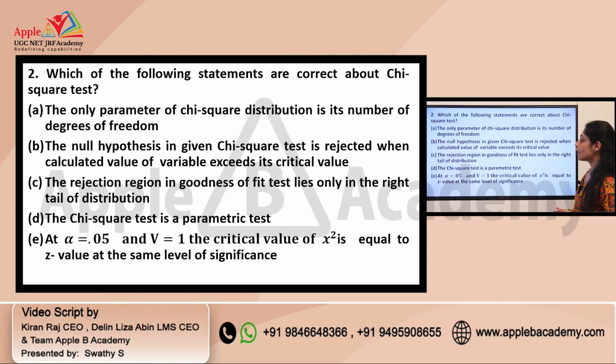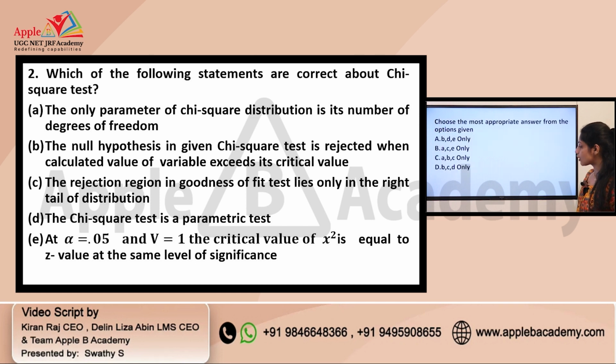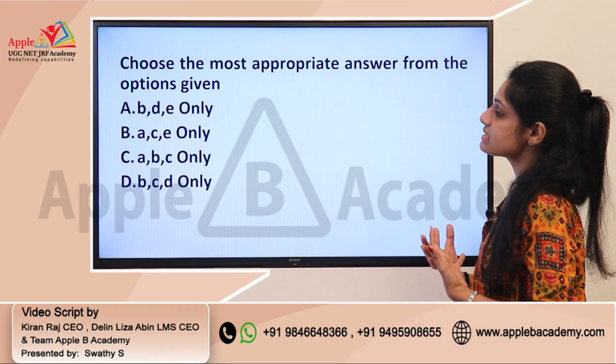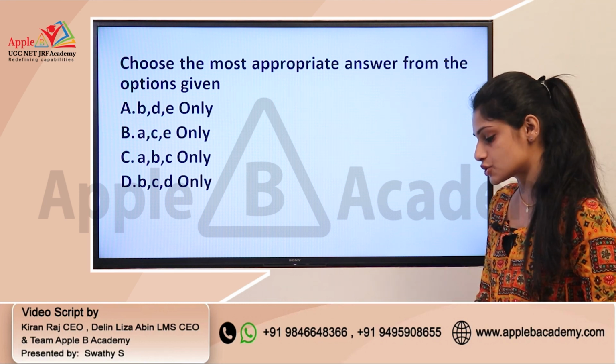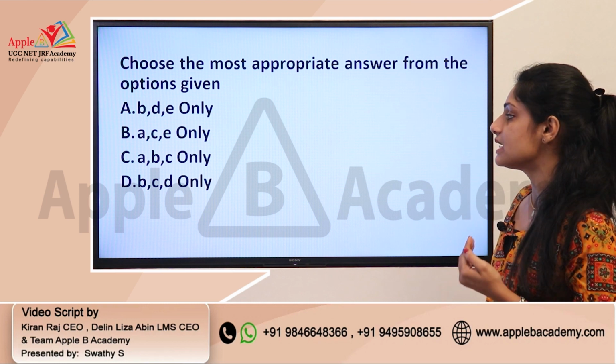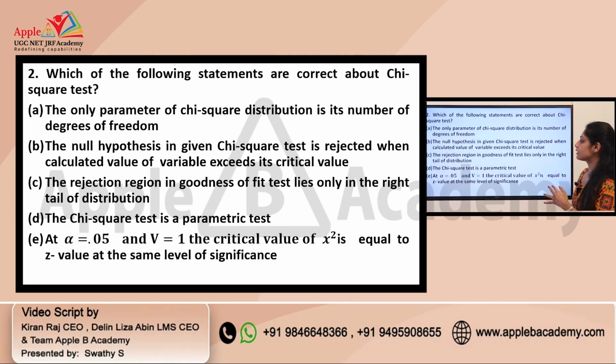Option D, the chi-square test is a parametric test, and option E, at alpha equal to 0.05 and v equal to 1, the critical value of chi-square is equal to the Z value at the same level of significance. You need to identify the correct statements about the chi-square test. Here you have the combinations BDE, ACE, ABC and BCD. So the correct answer is option C, that is ABC. The first three statements are correct.